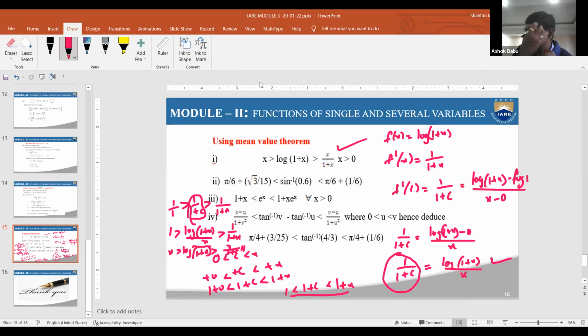And similarly, what is the value of, what is the function you need to consider in that second one? What is the function?